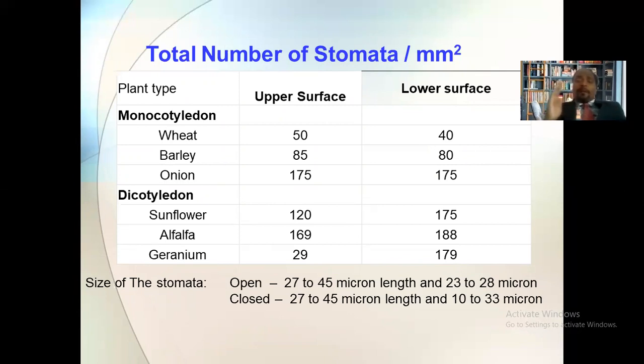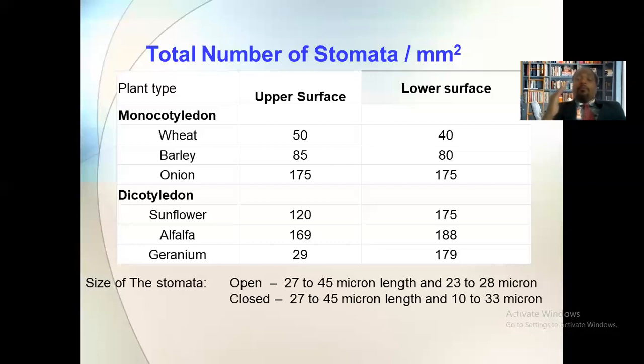stomata on the surface of the leaf is different in different plants. When we examine the surfaces of the epidermis of different plants and count the number of stomata present per millimeter square area of the leaf surface, we find that in the wheat plant, the number of stomata on the upper surface is 50, and on the lower surface it is 40, isn't it?